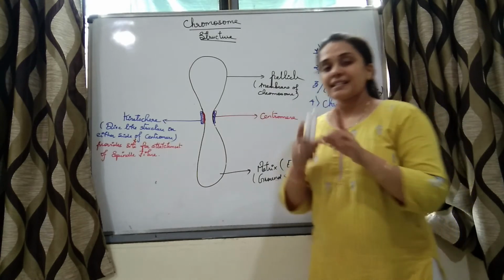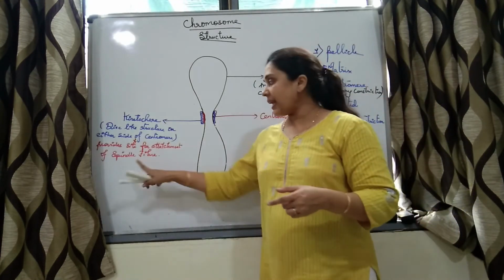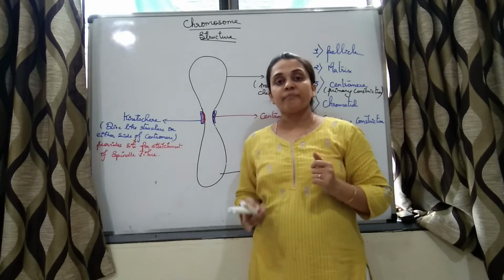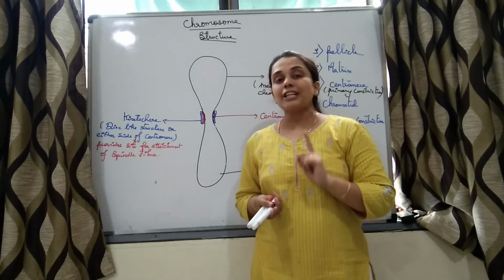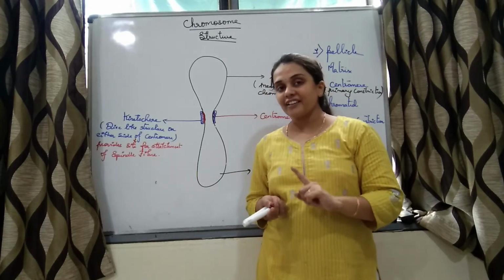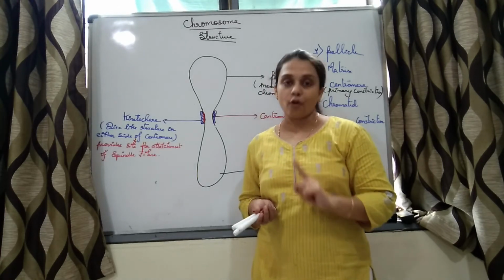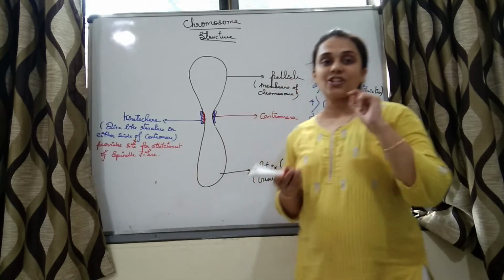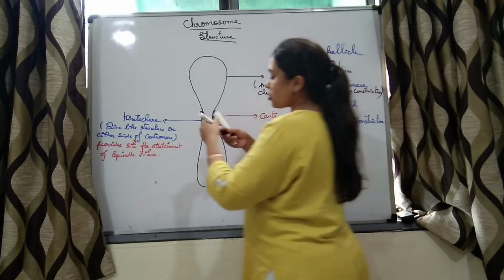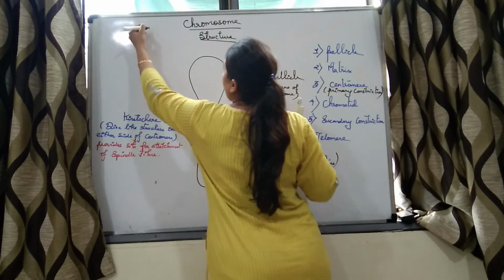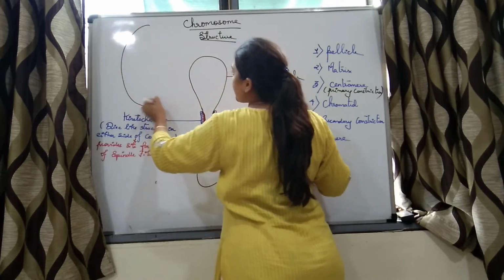Whenever there is cell division, at that time spindle fibers are formed. If you remember, we have studied that the organelle whose function is spindle fiber formation is the centriole. So if I draw a diagram of it, say this is a cell.